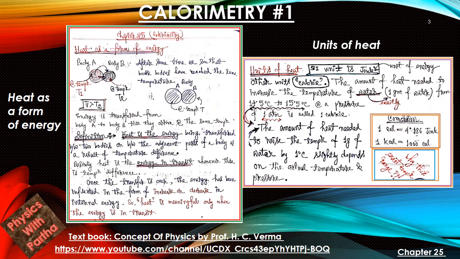That means if we are working at 30 degrees centigrade or at 70 degrees centigrade, then the amount of heat needed to raise the temperature by 1 degree centigrade changes slightly. That is why we have defined exactly 14.5 to 15.5 degrees centigrade. Then we can see the conversion among those units: 1 calorie is equal to 4.186 joule and 1 kilocalorie is 1000 calorie.